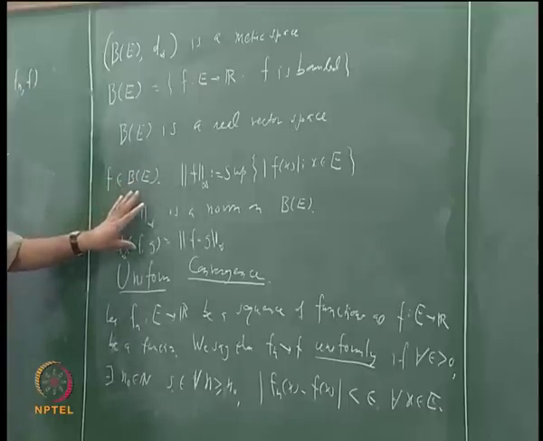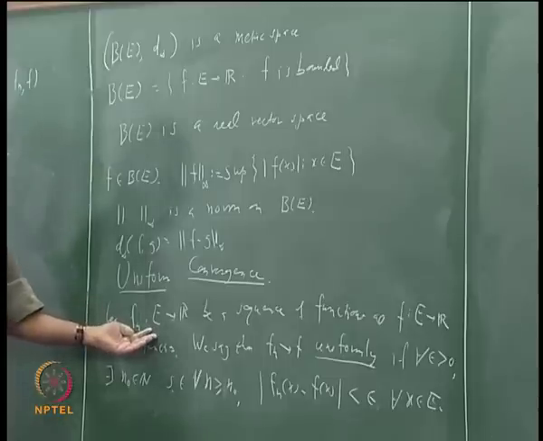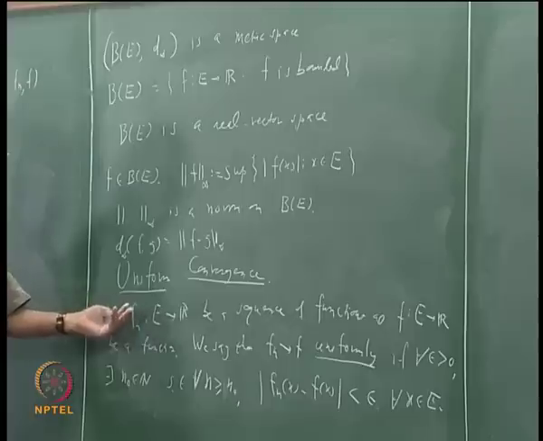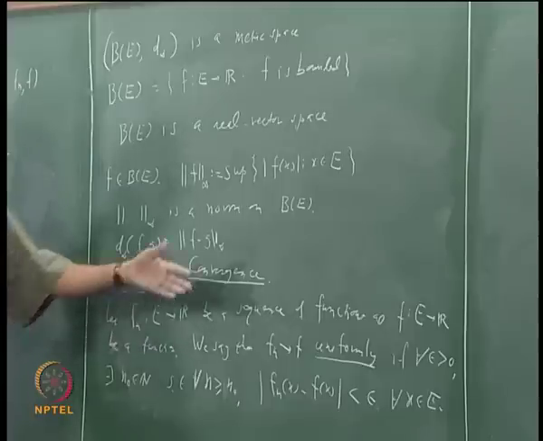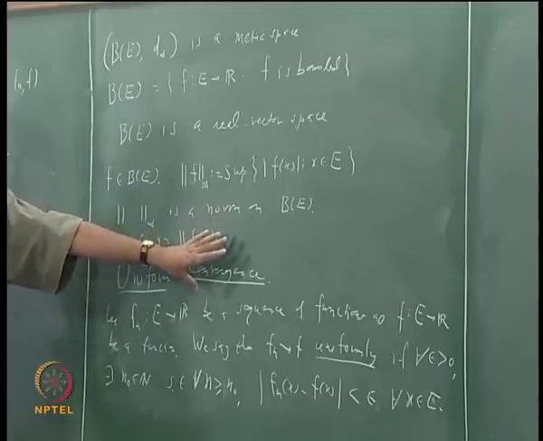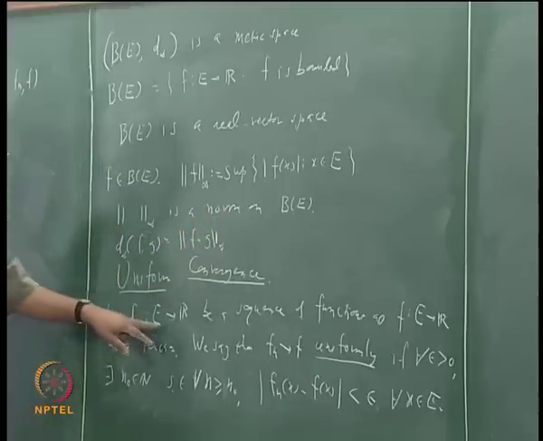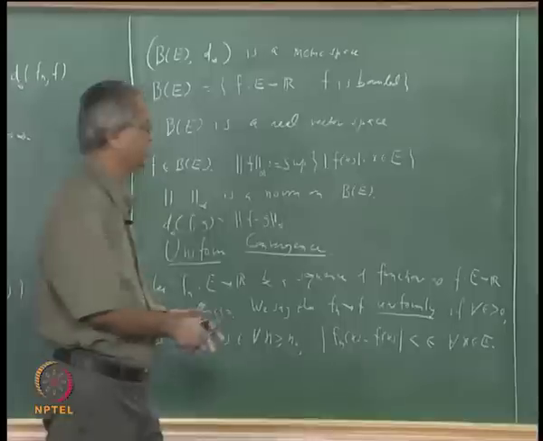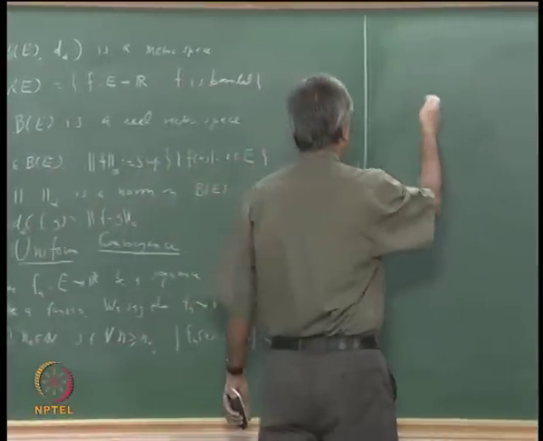So suppose you take a certain sequence fn, we will say that fn is bounded if the distance between fn and fm is bounded by some finite number. Such a sequence is called uniformly bounded. Let me recall the classical definition.